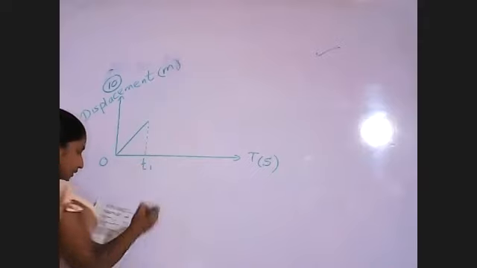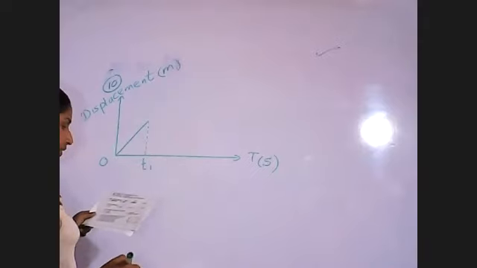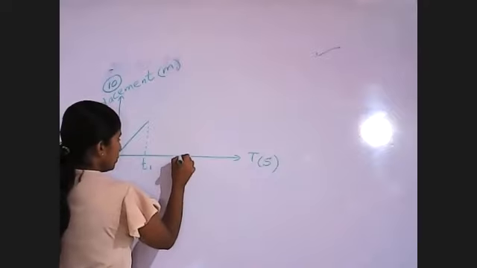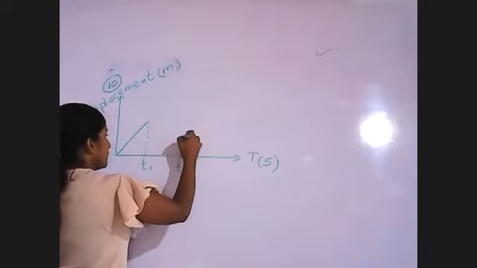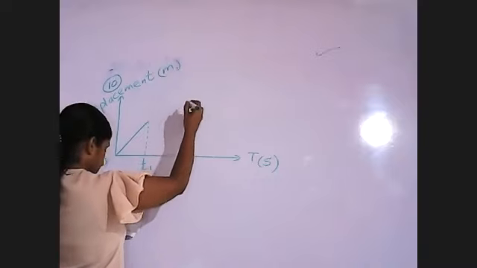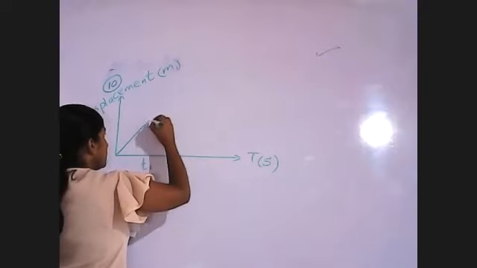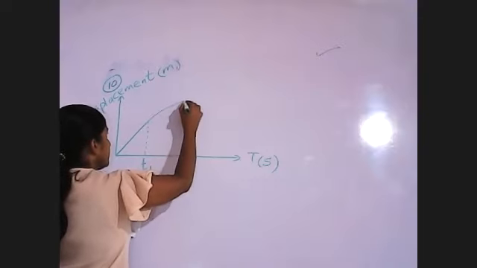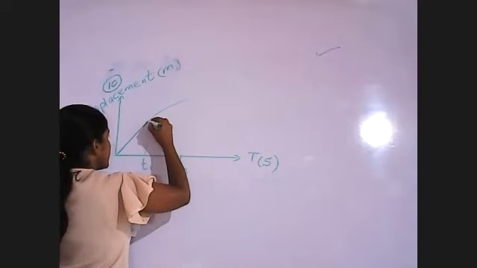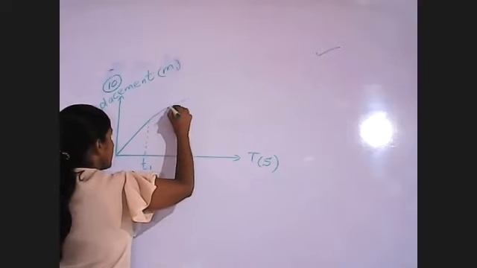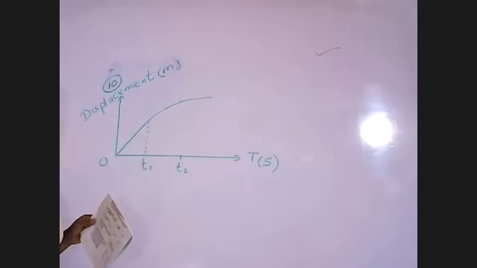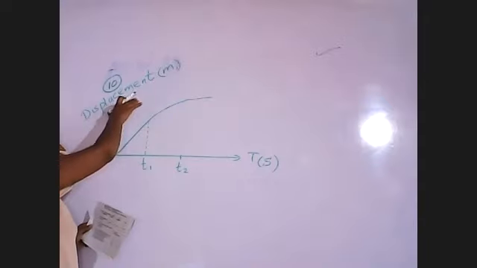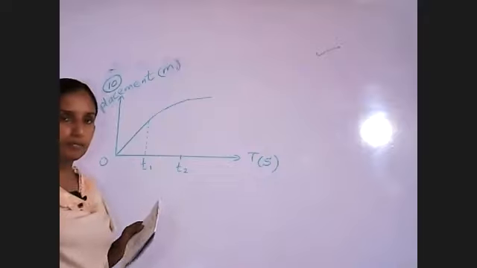Then up to T2, you are given a curved graph like this, and then it remains constant. So this is the graph that you are given, a displacement time graph.